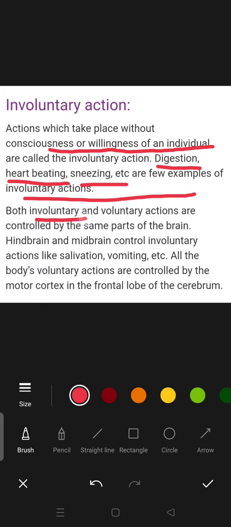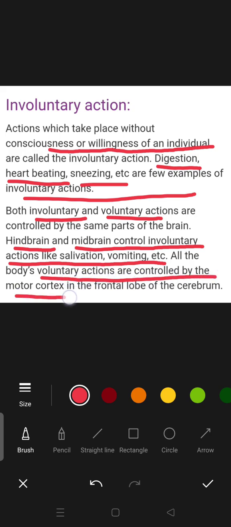Both the involuntary and voluntary actions are controlled by parts of the brain. Hindbrain and midbrain control the involuntary actions like salivation, vomiting, etc. All the body's voluntary actions are controlled by the motor cortex in the frontal lobe of the cerebrum. So this was all about the nervous system. Thank you so much.